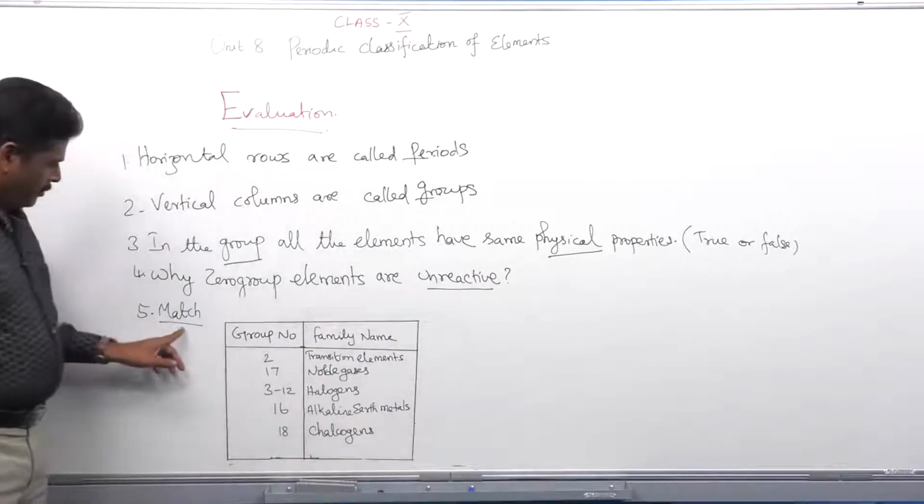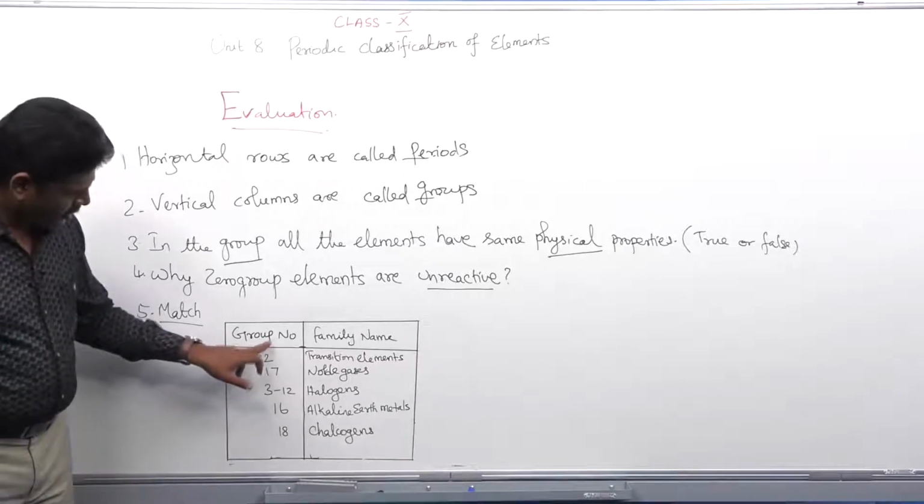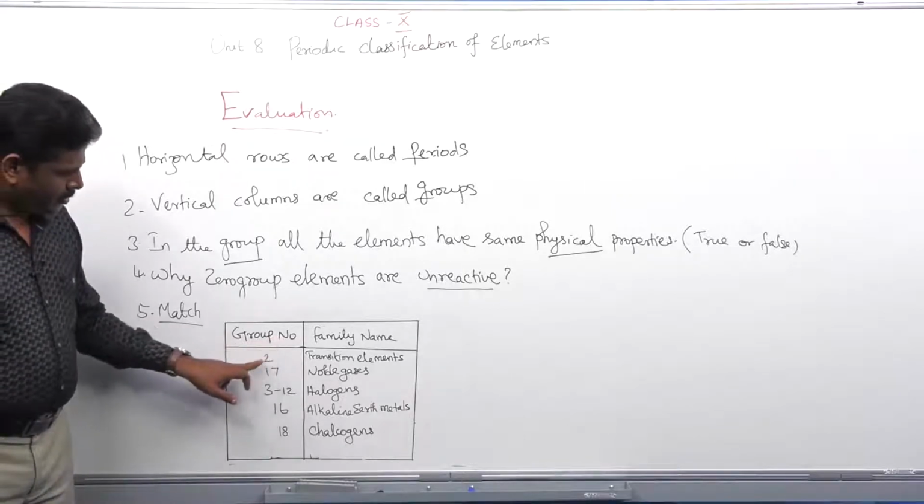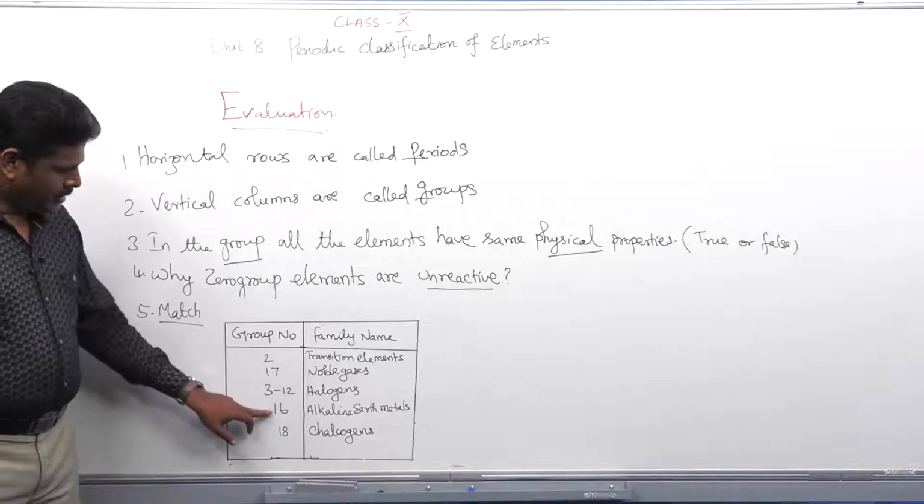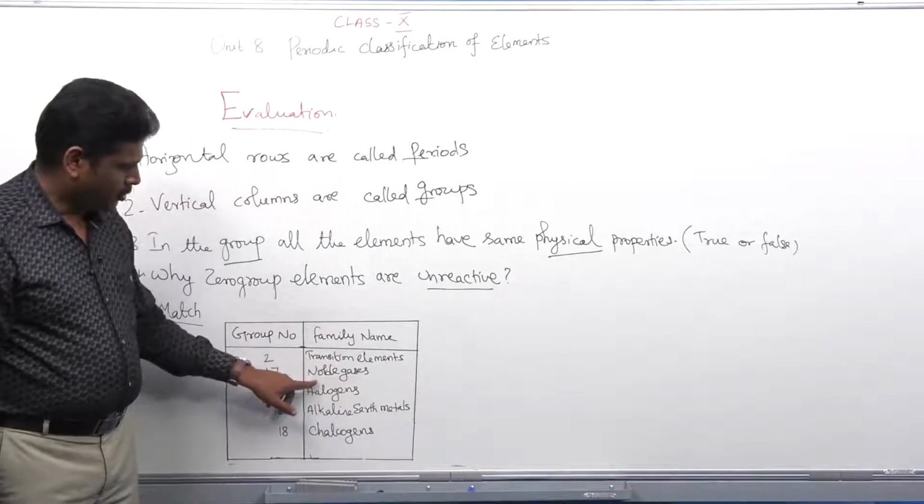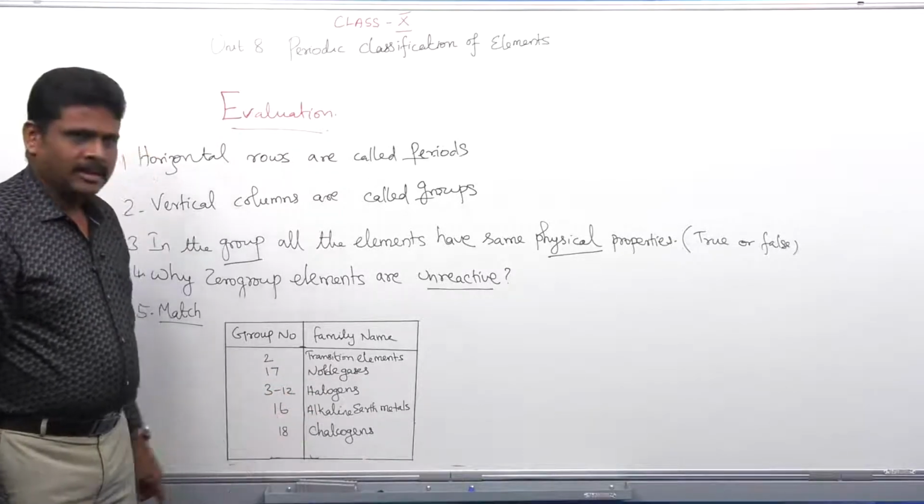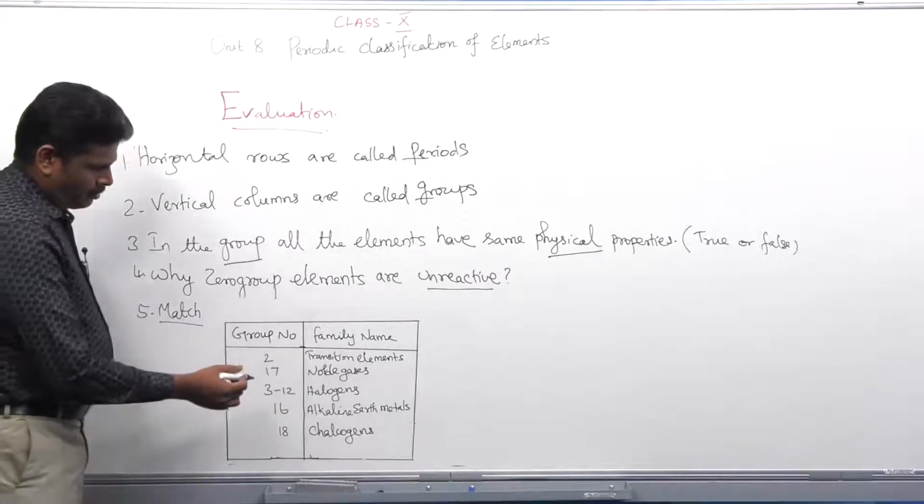Let me see the fifth question. It is match the following, in which the group numbers are 2, 17, 3 to 12, 16, 18 and the family names are given as transition elements, noble gases, halogens, alkaline earth metals and chalcogens. Shall we match it now?